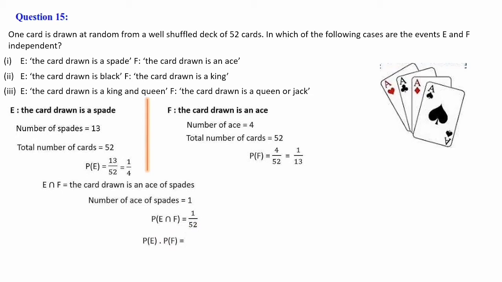P of E into P of F is, here P of E is 1 by 4 and P of F is 1 by 13. So 1 by 4 into 1 by 13, when we multiply the numerators and denominators, 1 into 1 is 1, 4 into 13 is 52. So we have got P of E into P of F and P of E intersection F, both are same. So we can write P of E intersection F is equal to P of E into P of F. Therefore, E and F are independent events.